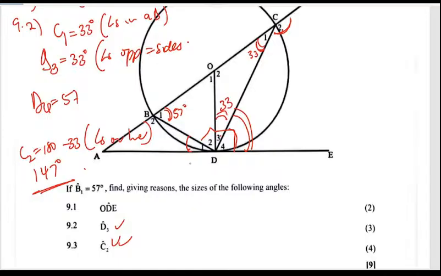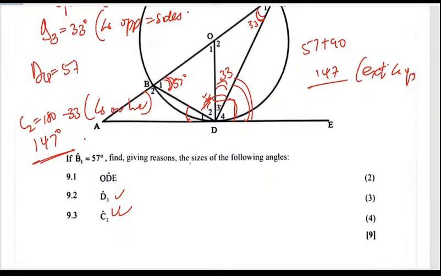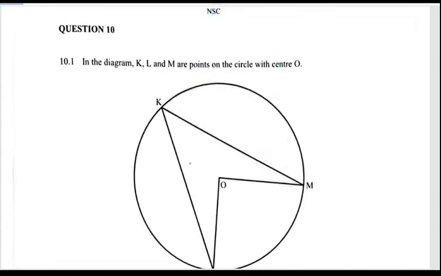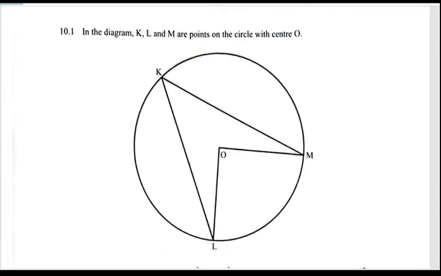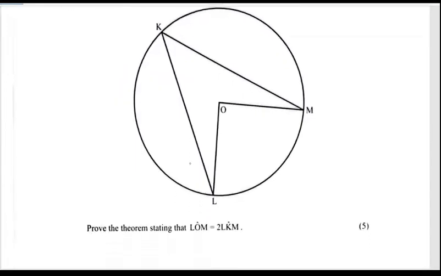Alternatively, somebody could find D2. Then after getting that, you focus on the exterior angle. You add this 57 together with this 90. Does it make sense? Yes. 57 plus 90, we should get 147. And then you focus on the exterior angles of a triangle. Okay, so that is another way to kill this question. Question number 10, you must prove the angle at the center being twice the angle at the circumference. Can we prove that theorem? So step number 1, construct.